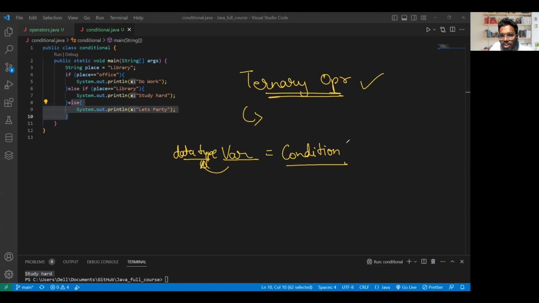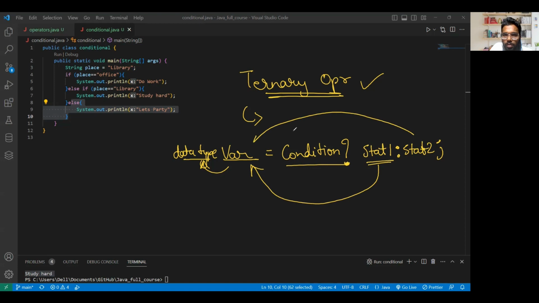In case this condition is true, you are checking it with the help of a question mark, like it is asking if this condition is true. And in case it is true, then what will happen? Here, whatever you mention as statement 1 will be stored in this variable. If this condition is false, then whatever is after this colon, statement 2, will be stored here. So the key thing here is that statement 2 is like the false case, and statement 1 is like the true case.